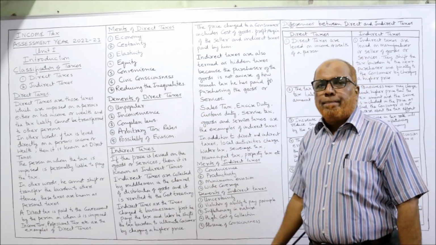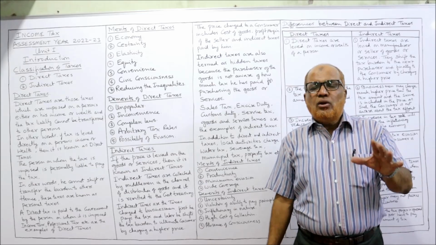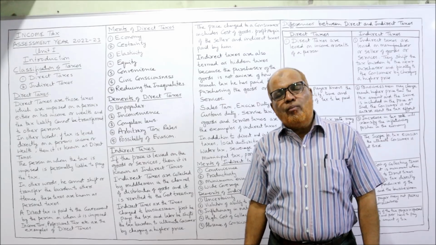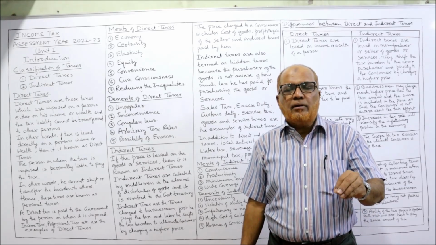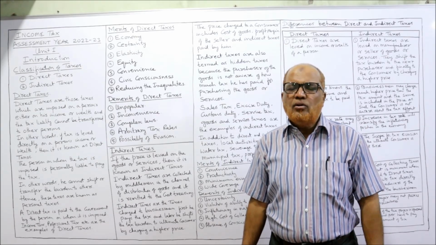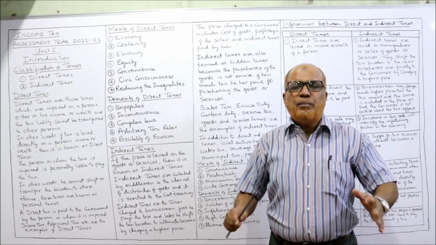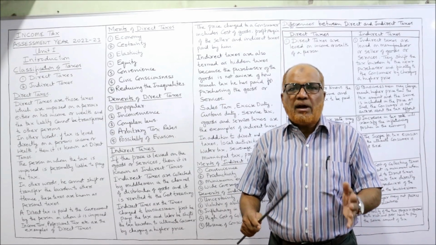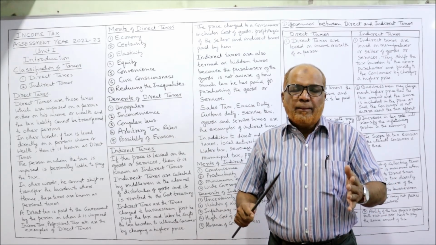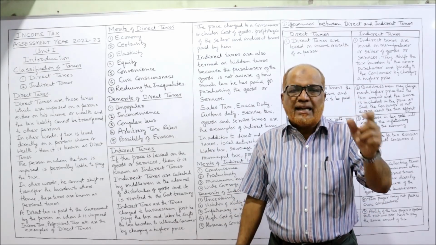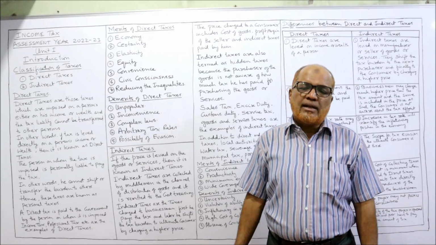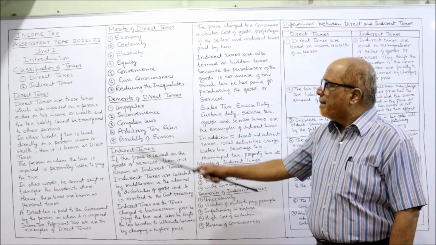Next, equity. Equity means tax is not applied on every person. The rich people will be taxed more. The poor people whose income is below the basic exemption limit will be exempted from tax. Not necessary. So don't think that every person has to pay the tax. Only rich people have to pay the tax. So in this way, it is equity. That means the direct taxes will satisfy the function of tax, that is equity. More tax on rich people, less tax on poor people.